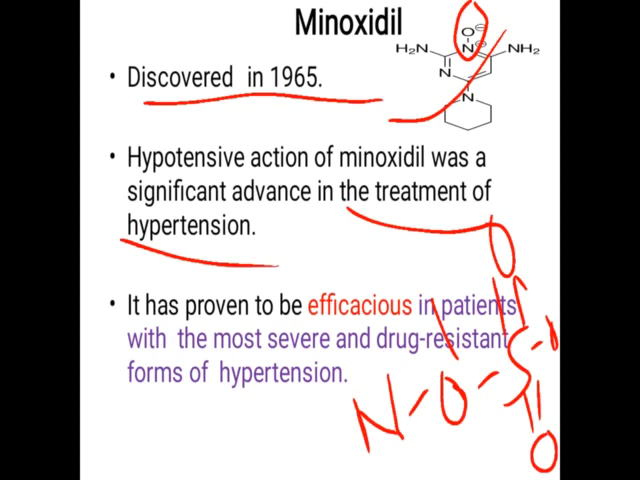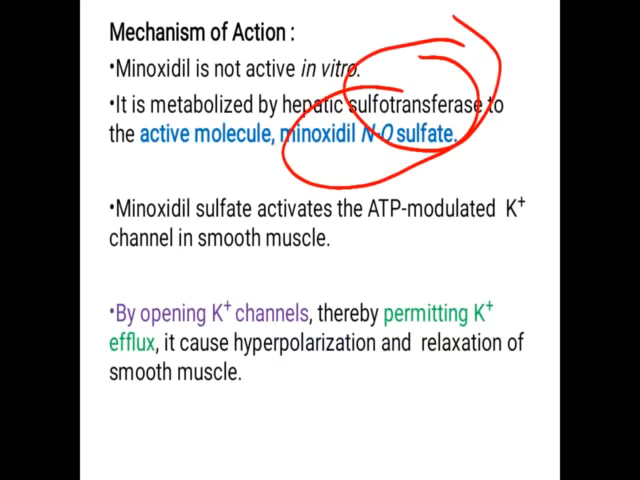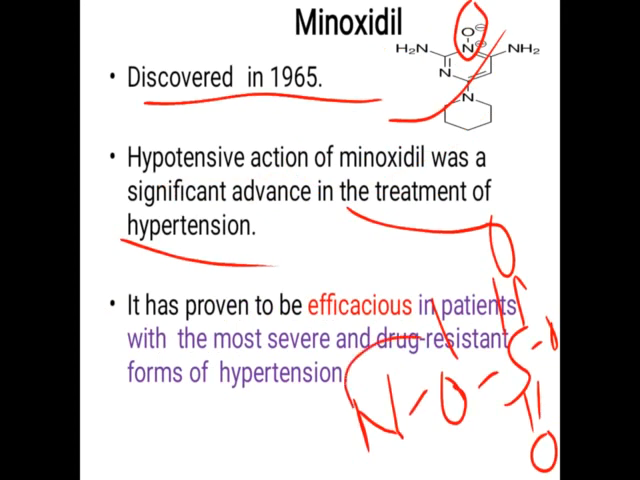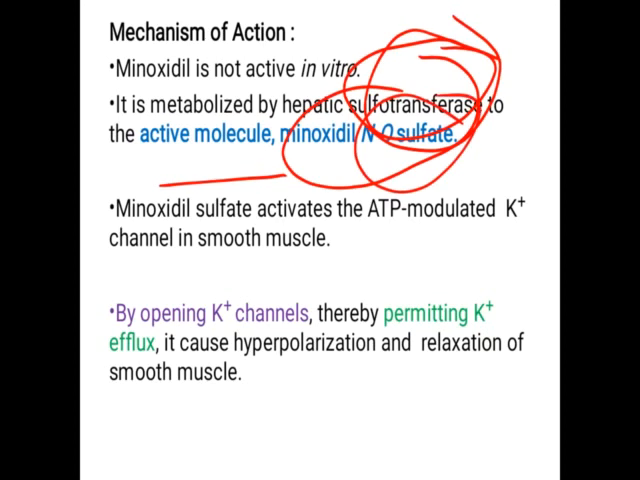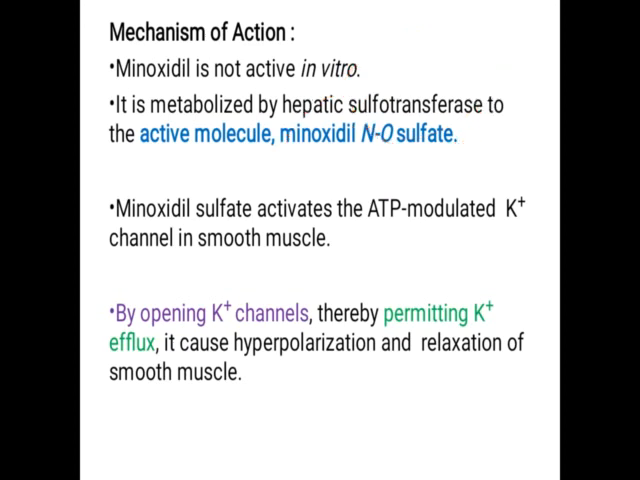Minoxidil is the prodrug. It undergoes a sulfation reaction by sulfotransferase to the active drug, the sulfate drug, minoxidil N-O and the sulfate group. So it is called minoxidil N-O sulfate. Okay, so what is the role of this minoxidil, or how does it act as an antihypertensive agent? It is a potassium channel agonist.